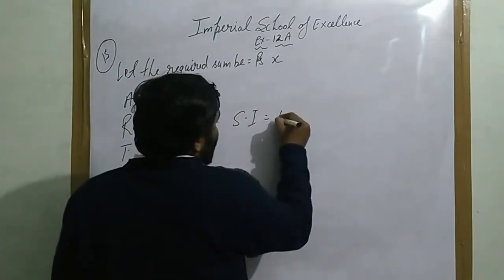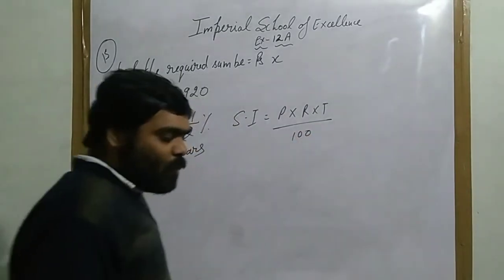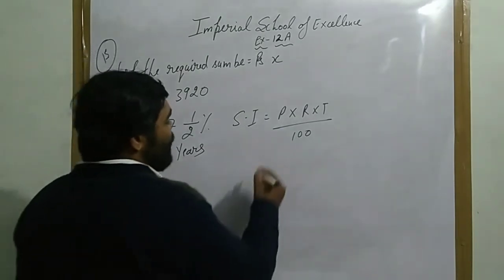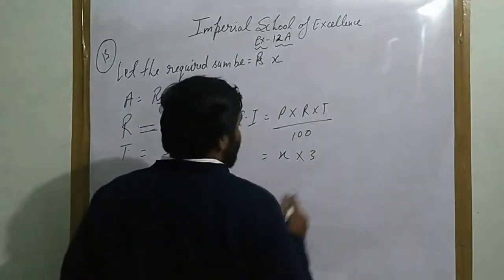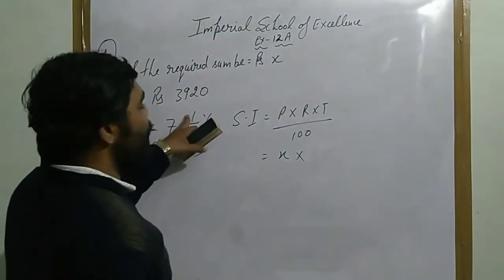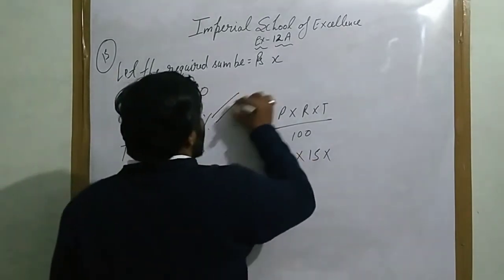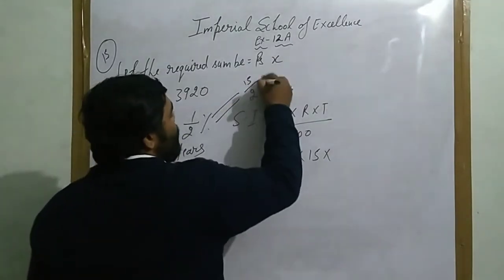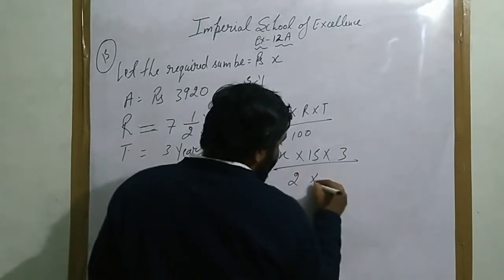SI equals P into R into T upon 100. Principal into rate into time upon 100. Now your principal is X, and the rate is 7 1/2, so change it: 7 times 2 is 14, plus 1 is 15, so the rate will be 15/2%. I am writing 15 multiplied by 3 upon 2 into 100.